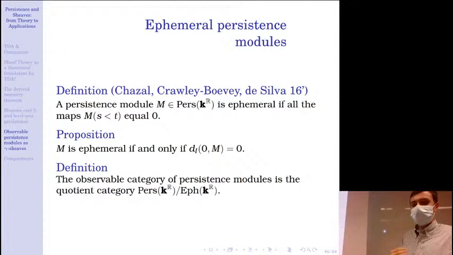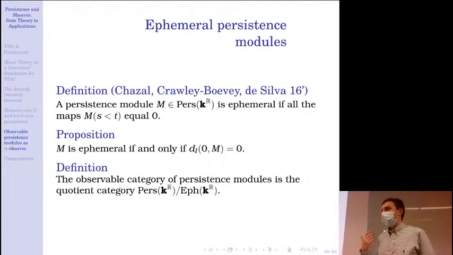So there is a metric characterization of ephemeral persistence modules: they are the persistence modules which are at interleaving distance 0 from 0. Okay, and then the authors form the quotient category of persistence modules by ephemeral persistence modules. And they call this category the observable category of persistence modules. And in particular, they prove that the interleaving distance in this category becomes a true metric. Okay.